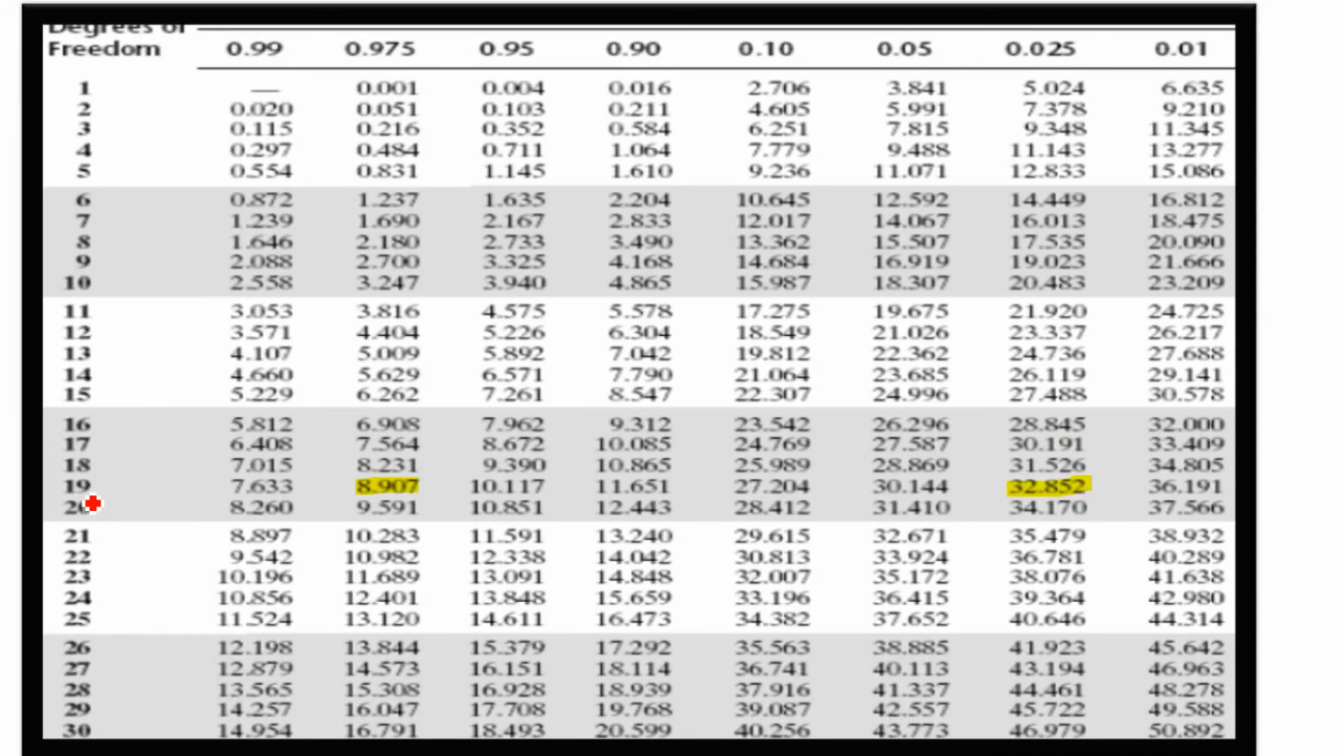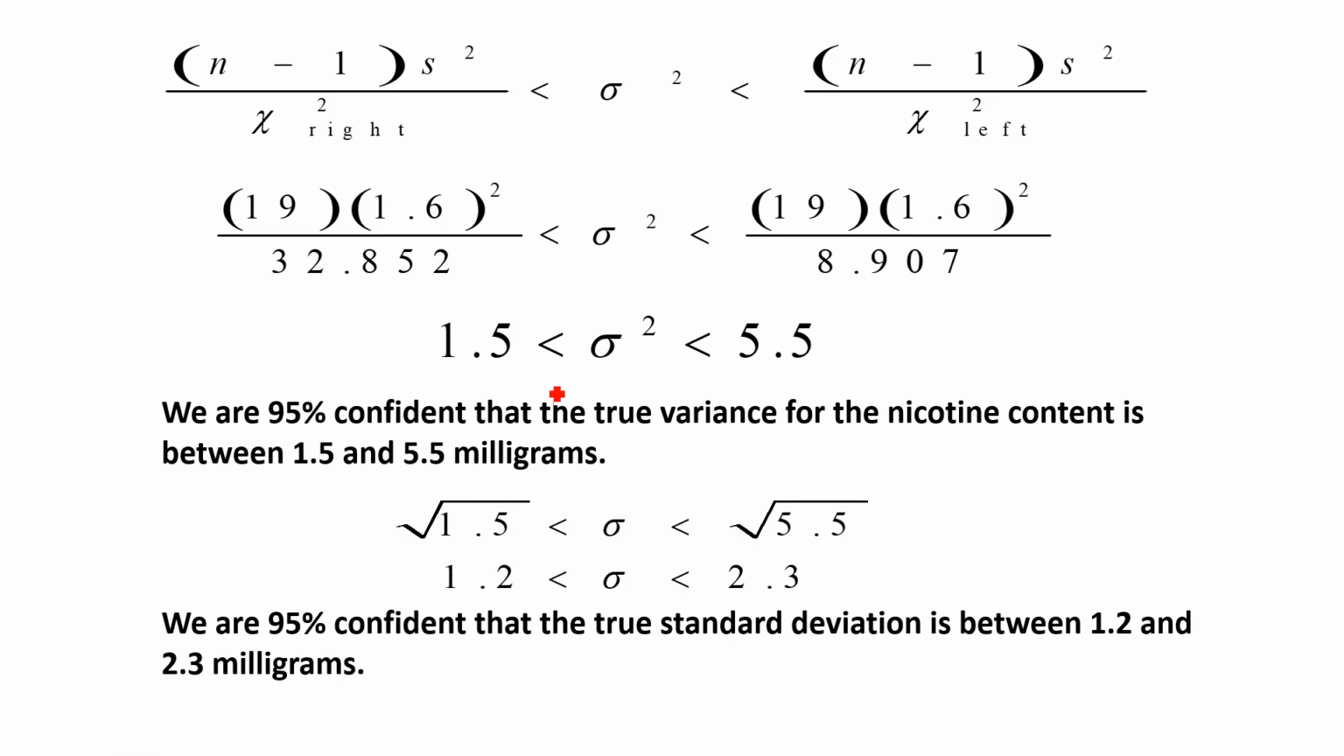So this is our table. See, 19 is the degrees of freedom for the 0.025, because 5% was the critical region, 0.05 divided by 2. 32.852 we will use for the right side, and 1 minus this, which is equal to 0.975, this figure we will use for the left side. So just put the values. See, n minus 1 means 19, and then 1.6 is the standard deviation. Here is the chi-square right value, chi-square left value. Simplify it. At the end we will take the square root.